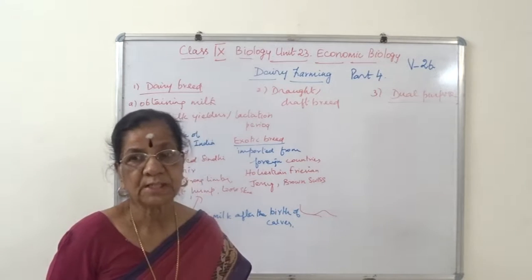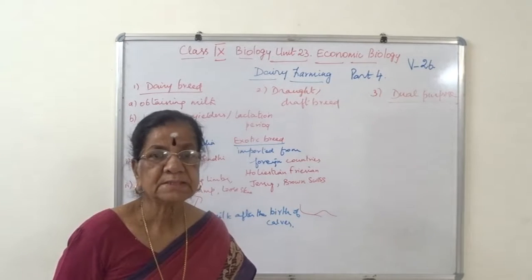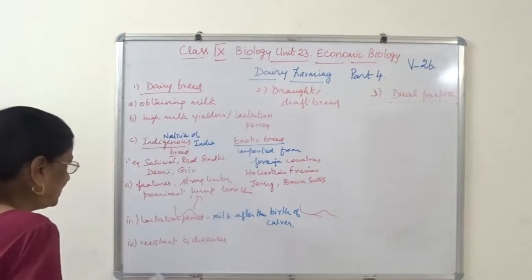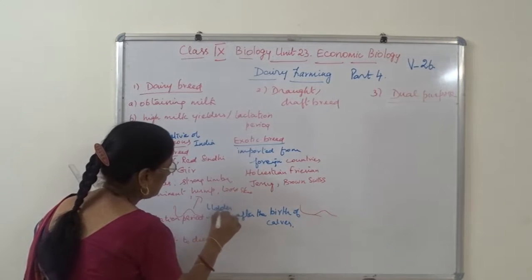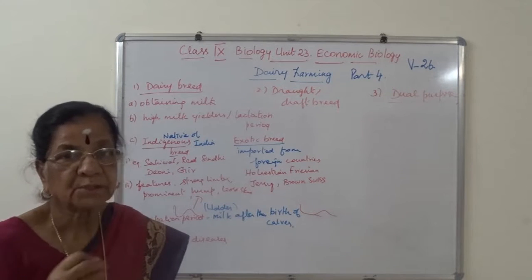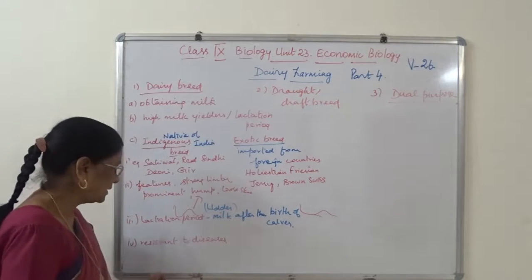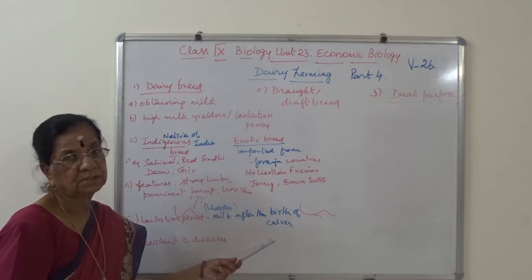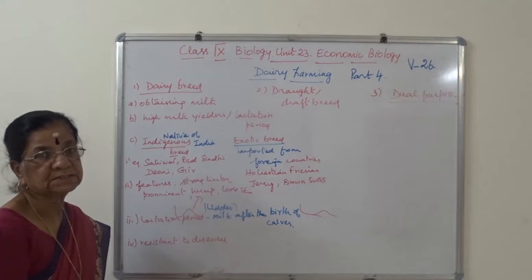Okay. And once they give birth to a young one, to feed the young calf, we say the mammary gland secretes milk. Is it not? Same way for this breed, the mammary gland is called the udder here. The udder is giving rise to the milk. The calf drinks the milk, that is from the udder. And that lactation period is milk after the birth of calves. And then resistant to diseases.